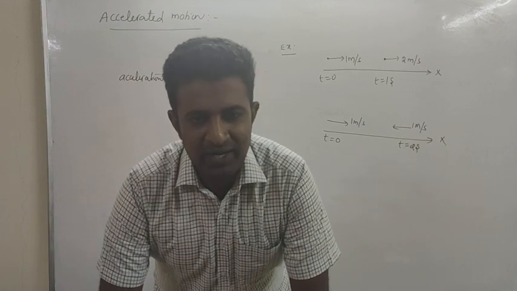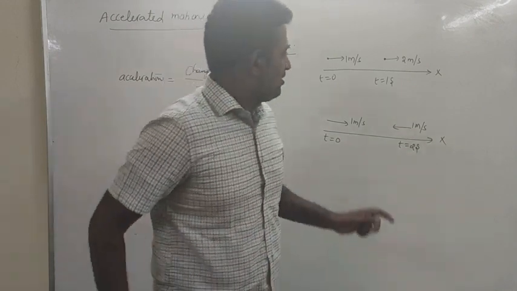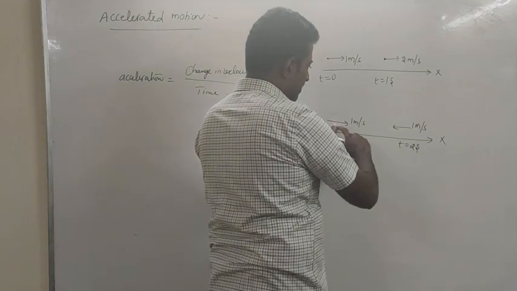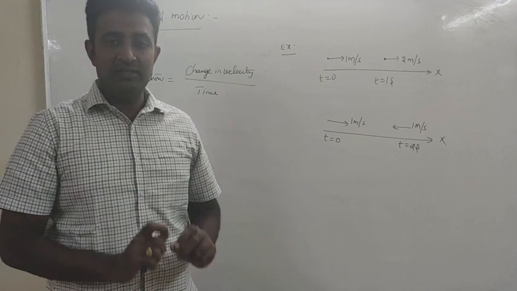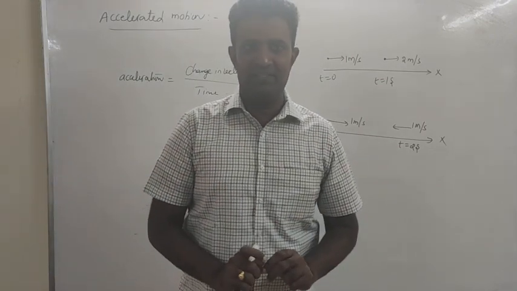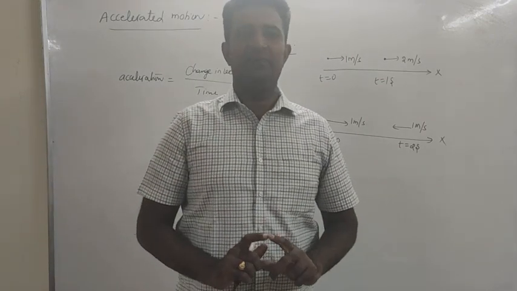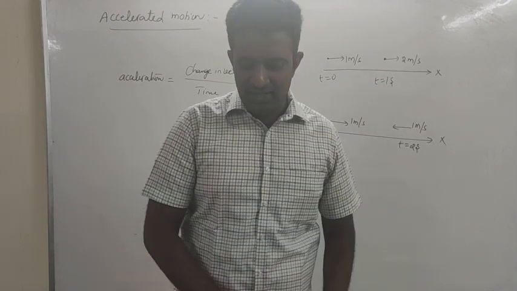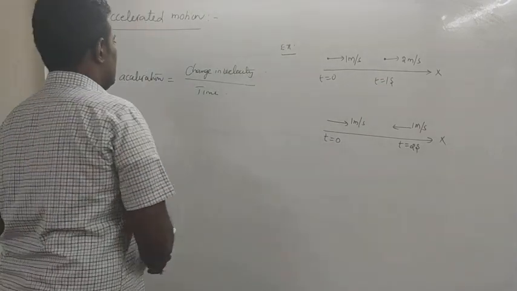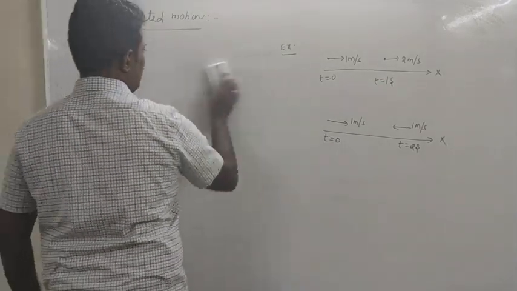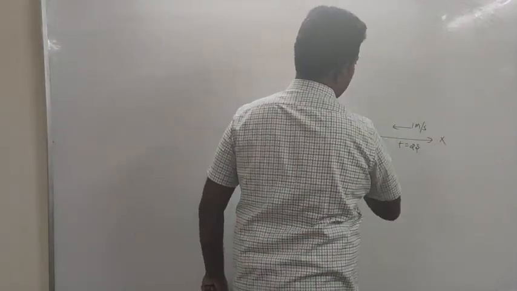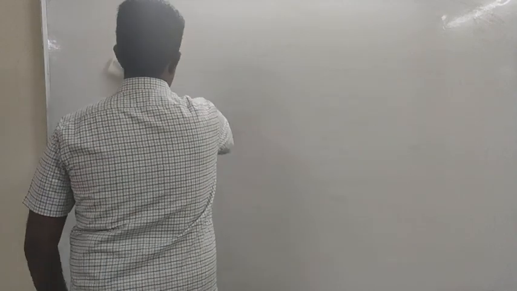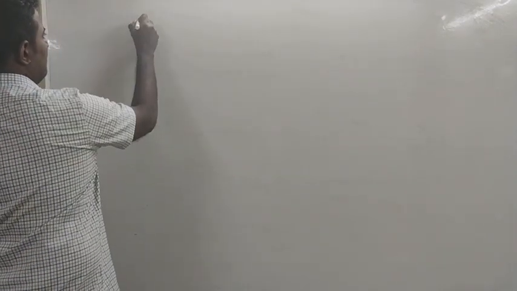That's why we will define sign convention. Somehow you need to show a difference between positive directed motion and negative directed motion. That's why we need to follow certain sign convention. Especially in case of one-dimensional motion, I am going to define a sign convention so that the problems will be very easy. Problem solving will be very easy. What will be the sign convention that we will follow?